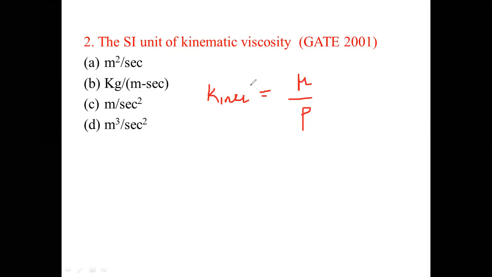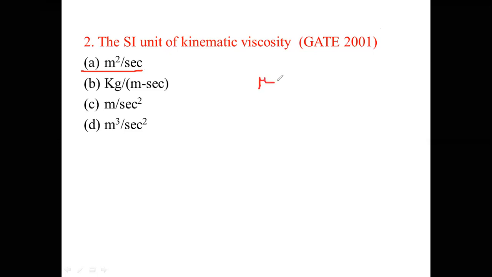If you solve the unit of dynamic viscosity with the density, we will get meter square per second. This is the unit of kinematic viscosity. So the answer is option A, meter square per second. You just solve the unit of dynamic viscosity, which is Newton second per meter